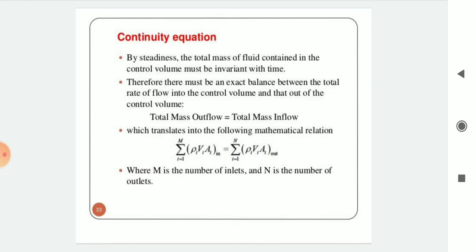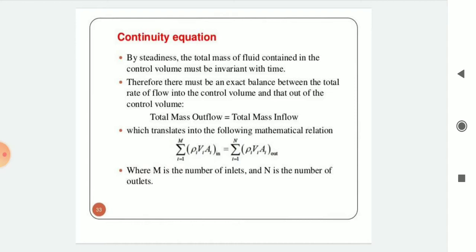What do you know about the continuity equation, or how can we define it? Okay, the continuity equation is based on the principle of conservation of mass. It states that mass can neither be created nor destroyed. The mass accumulated equals the rate of change of mass between the two sections.